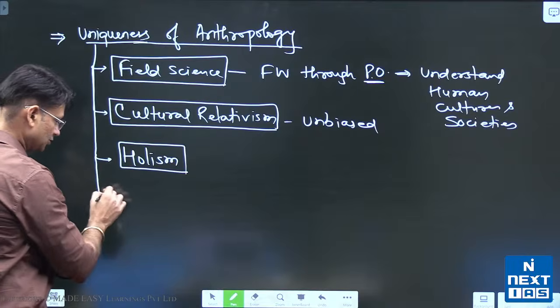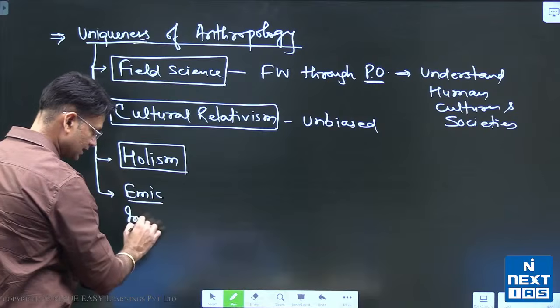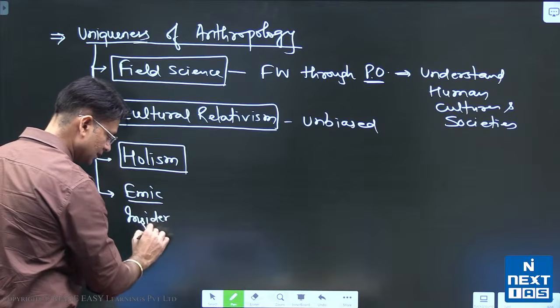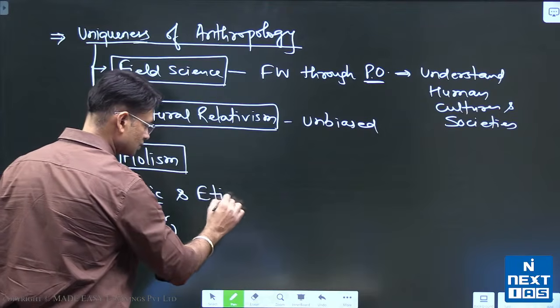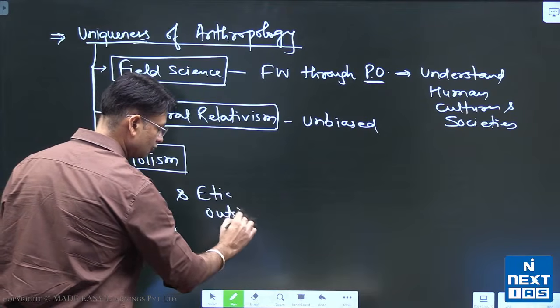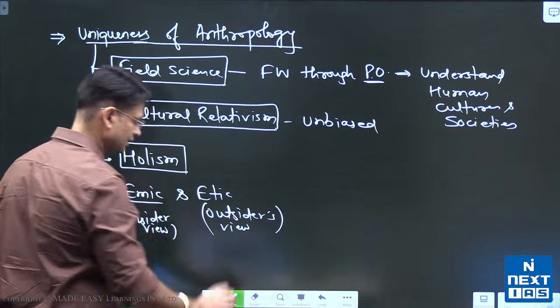And then anthropologists study the insider view. Emic means insider view, what people think about their culture, and they also study the outsider's view. That means how you see. Okay?